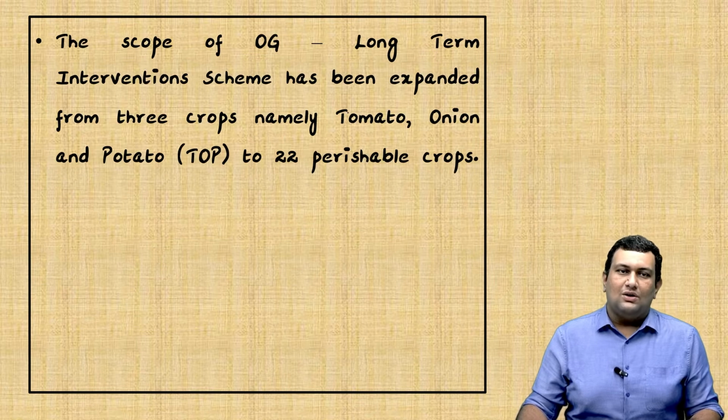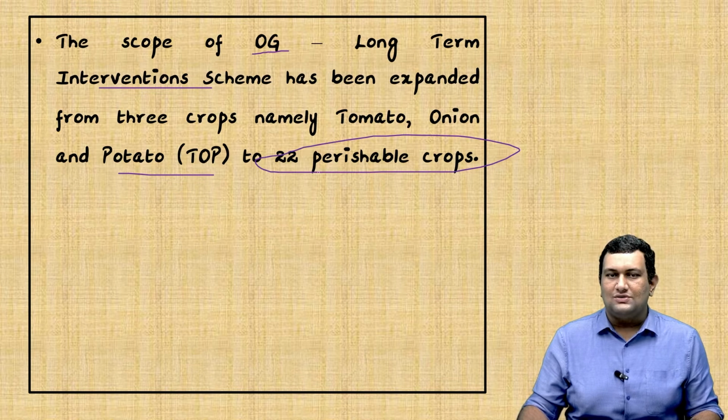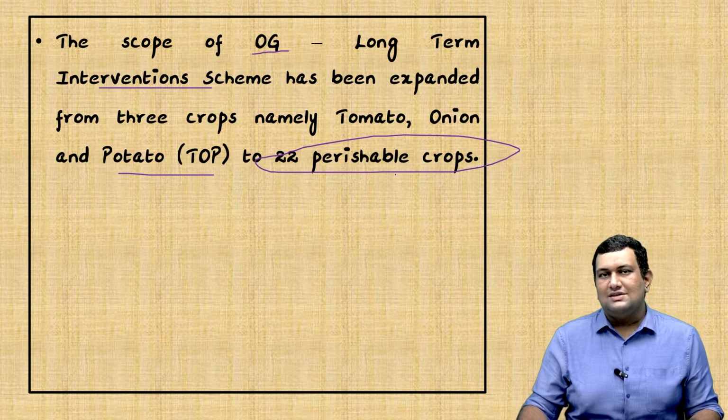Now this long-term scheme, that is the scope of operation schemes and long-term interventions, has been expanded from TOP, that is tomato, onion, and potato, to include 22 perishable crops. This is an important point which can be asked as a true or false statement in prelims.